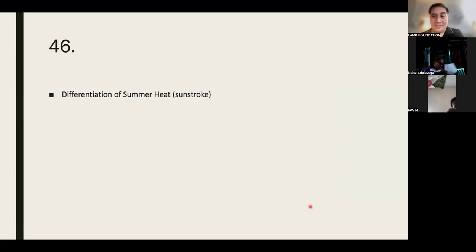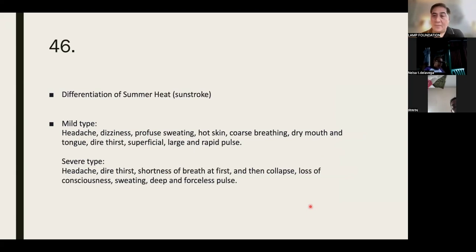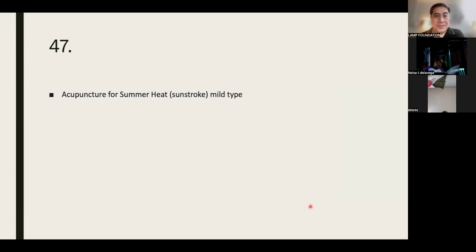Differentiation of summer heat. So we have the mild type and the severe. Mild is headache, dizziness, profuse sweating, hot skin, coarse breathing, dry mouth and tongue, dire thirst, superficial, large, and rapid pulse. For severe, there's headache, dire thirst, and shortness of breath, and then collapse, loss of consciousness, sweating, deep and forceful pulse. Okay.